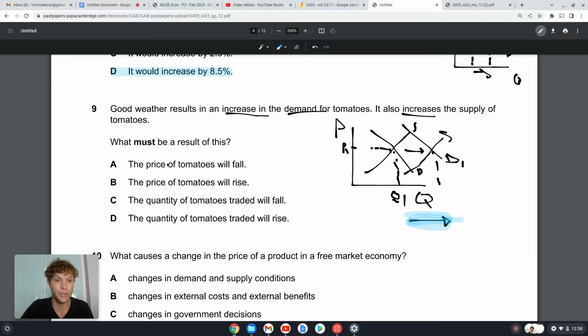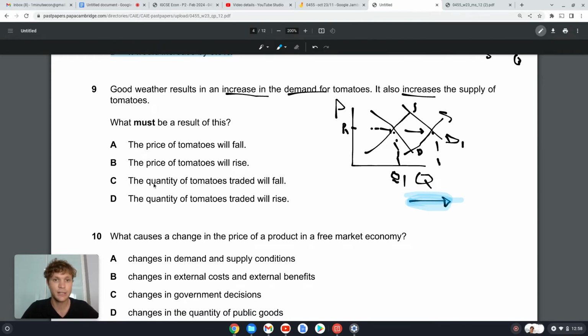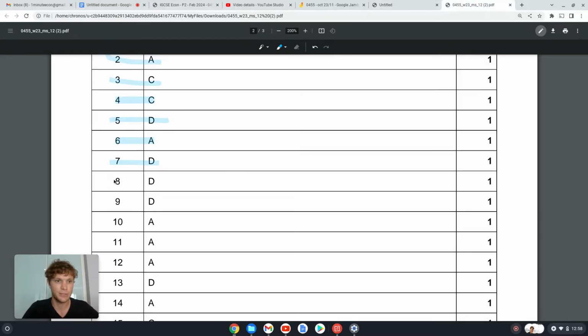We don't know fully. We don't have enough information. B, the price of tomatoes will rise. Again, we don't have enough information. C, the quantity of tomatoes traded will fall. No, because we know demand and supply increase. D, the quantity of tomatoes traded will rise. Yes. Okay, that must be true.